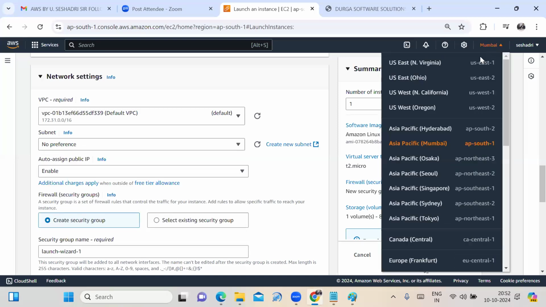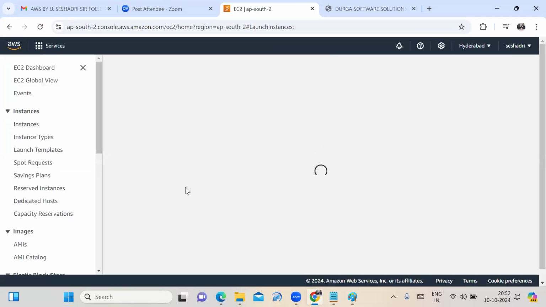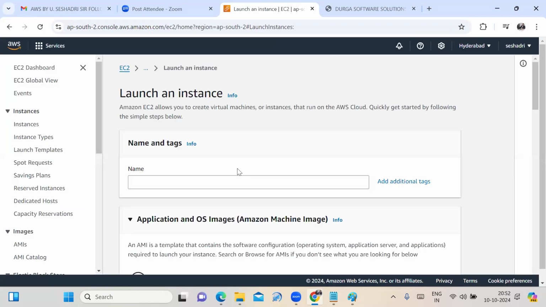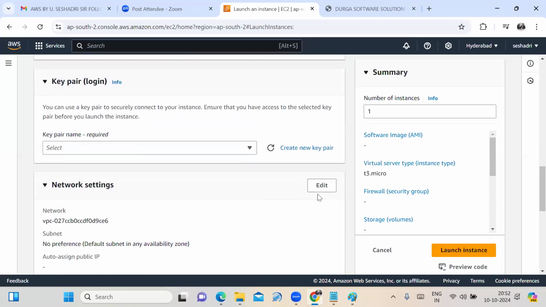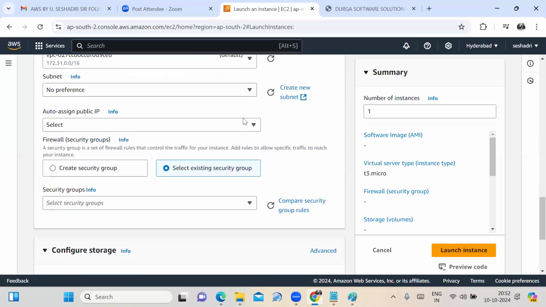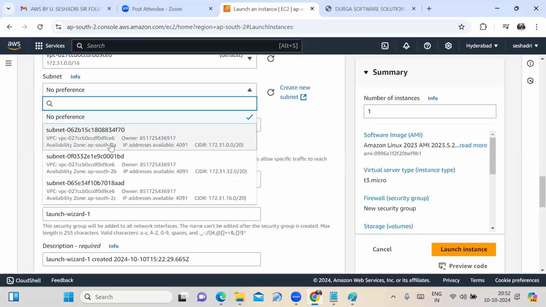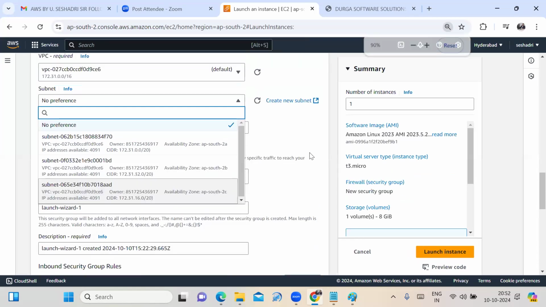Suppose I am selecting the Hyderabad region. How many availability zones are there? We look at the Hyderabad region here. See here, AP South 2A, AP South 2B, AP South 2C. That means three availability zones are there.